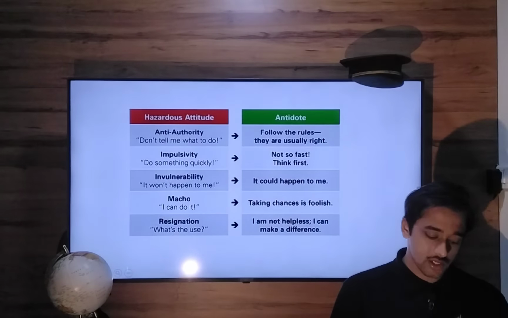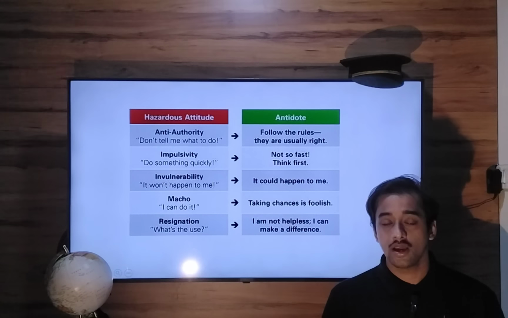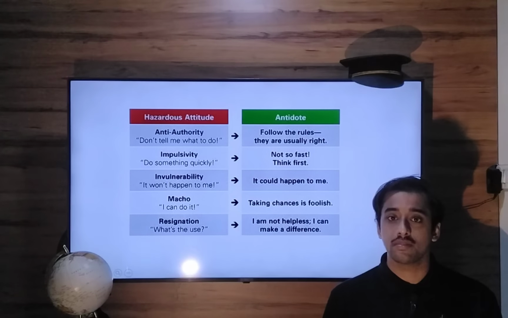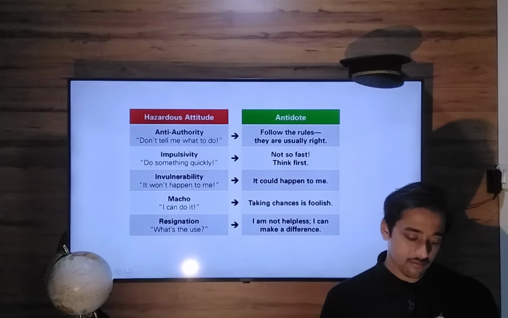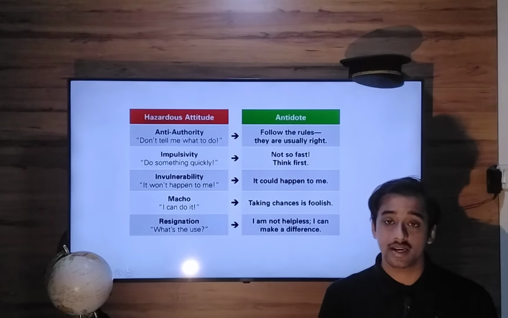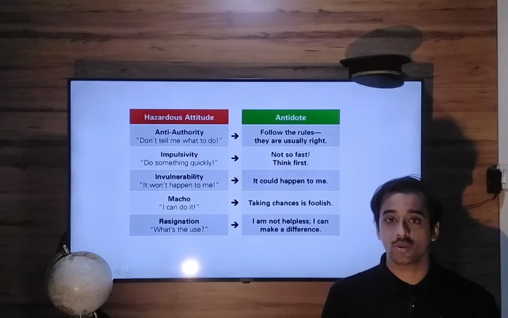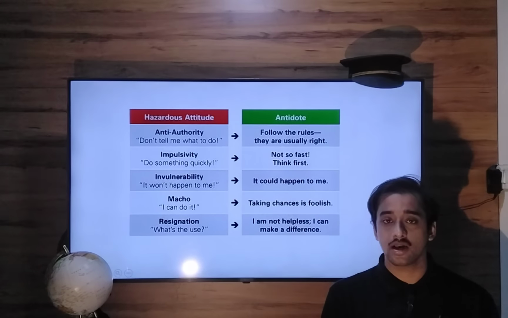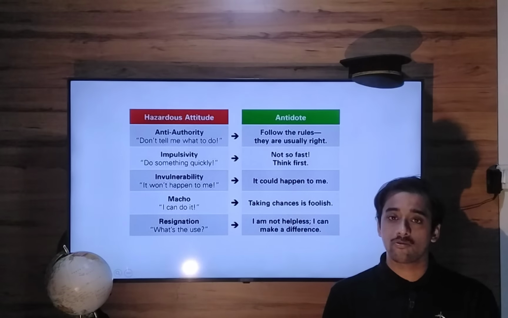In aviation, to enhance safety, to make good decisions and to minimize risks, there are 5 hazardous attitudes identified which a pilot can have. We have to make sure that these 5 hazardous attitudes are not very dominant in us.